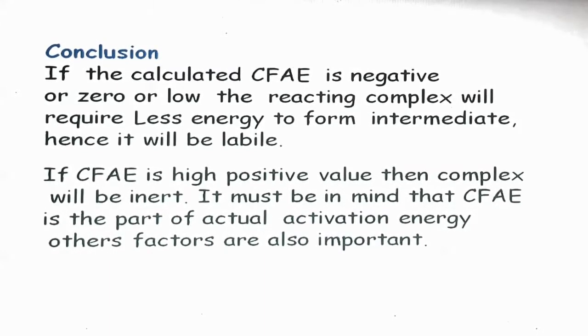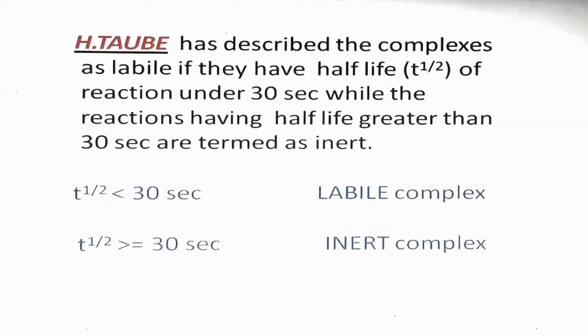Actually, labile and inert are very relative terms. For one scientist a compound could be labile, for another scientist it could be inert. Then scientists came up with a convention that if a complex is totally substituted within 1 minute at 25 degrees Celsius, then it is said to be labile. We have to remember this name: H. Taube first gave the concept.